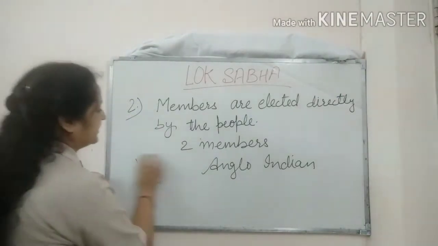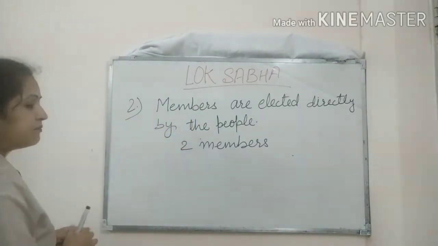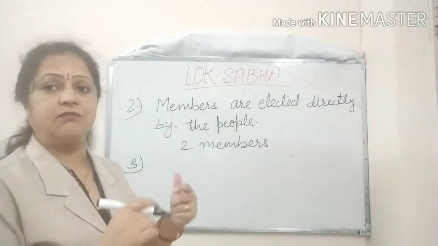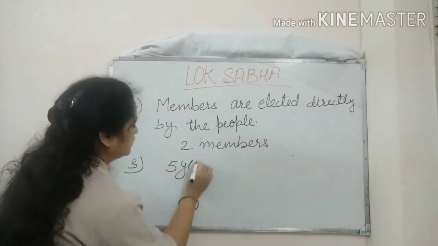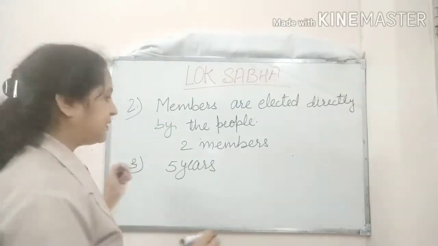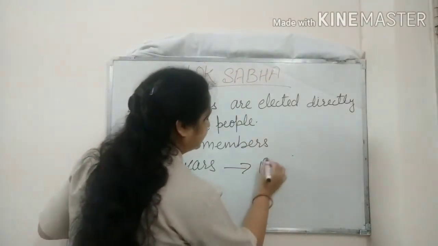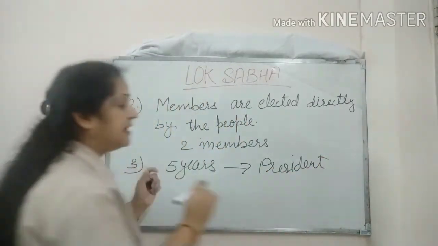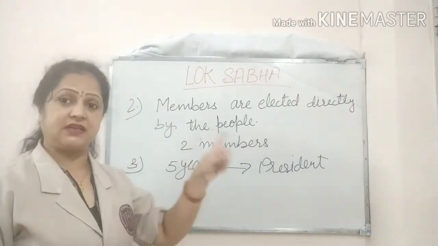The third point is that the normal term of Lok Sabha is 5 years. That means Lok Sabha works for 5 years. But in some cases, the President can dissolve Lok Sabha even before completion of these 5 years.